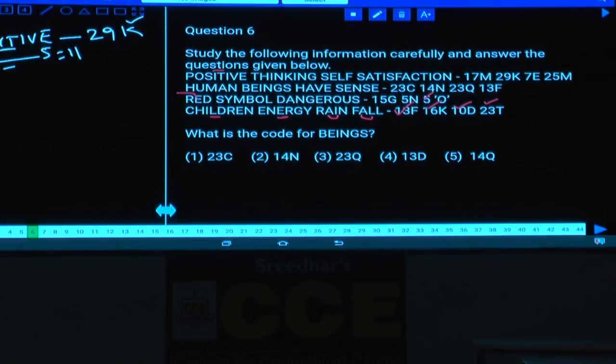Now in this word thinking, T, H, I, N, K, I, N, G. Now tell me what are the letters here? Now the two letters here, N and K. N is 14, K is 11. 14 plus 11 is how much? 25. Now this is 25. What is the value of T?